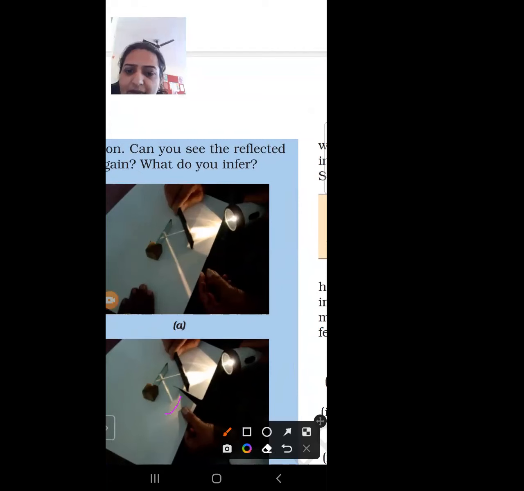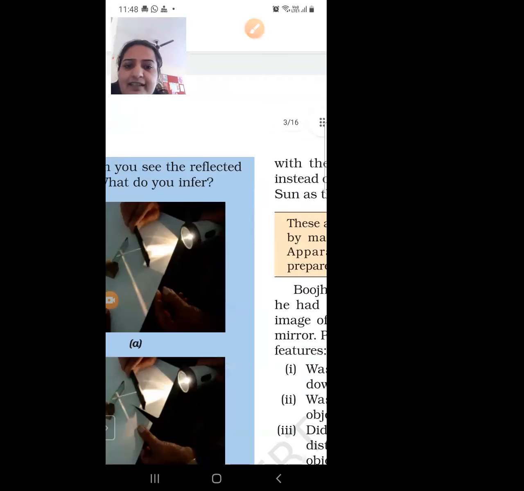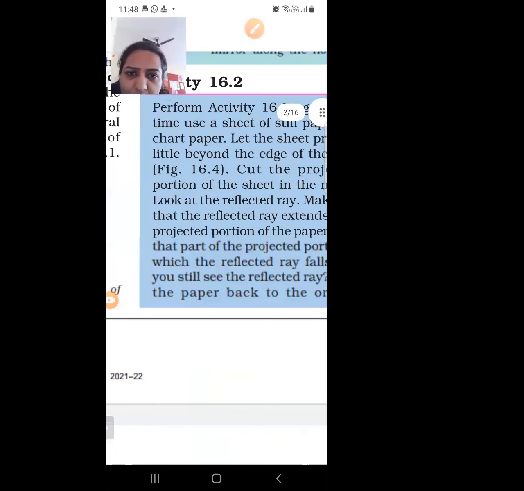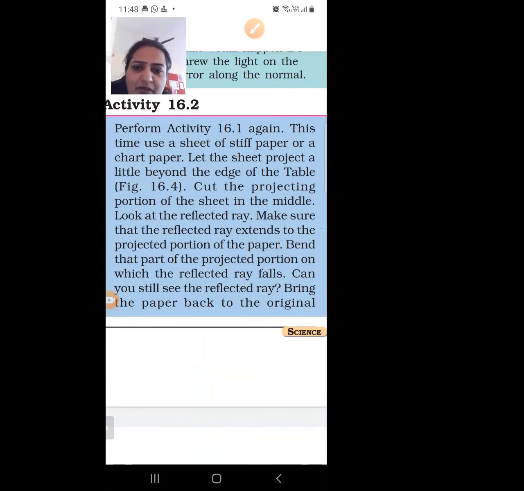So you have to remember the reflected ray is incident on this paper, and if this does not happen, change the direction of the torch. So next is, bend that part of the projected portion on which the reflected ray falls.